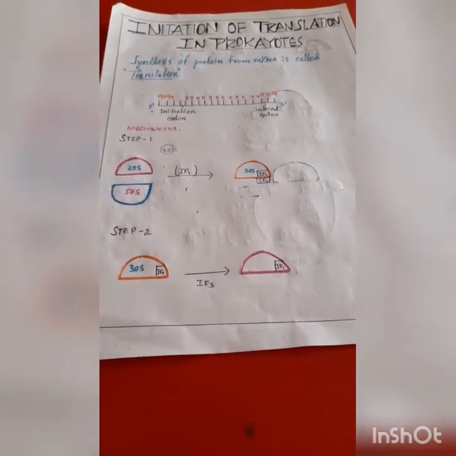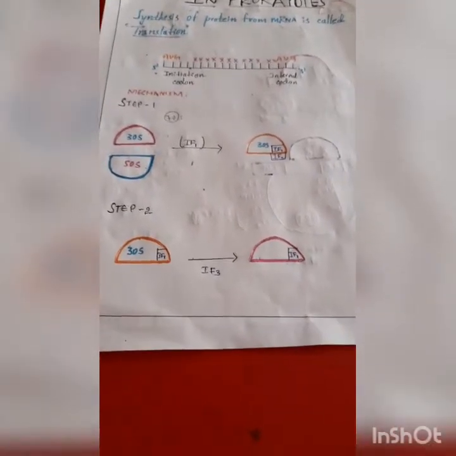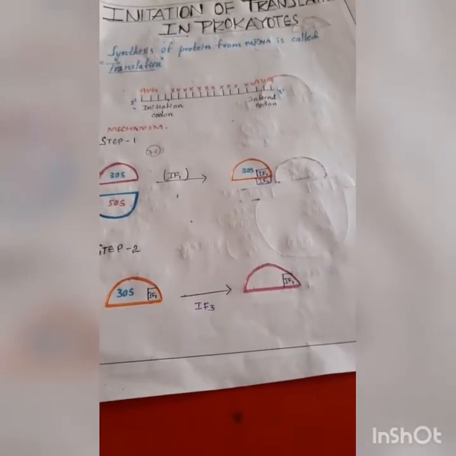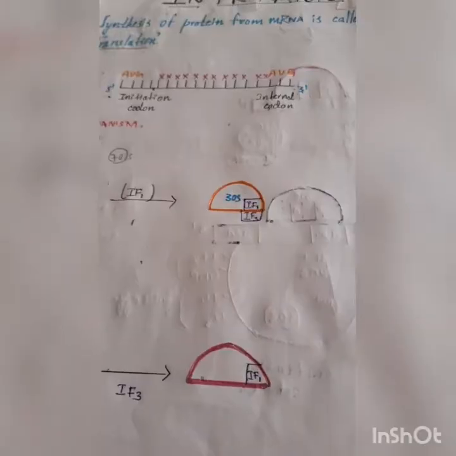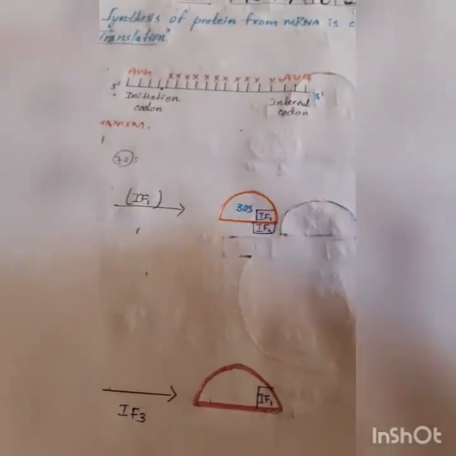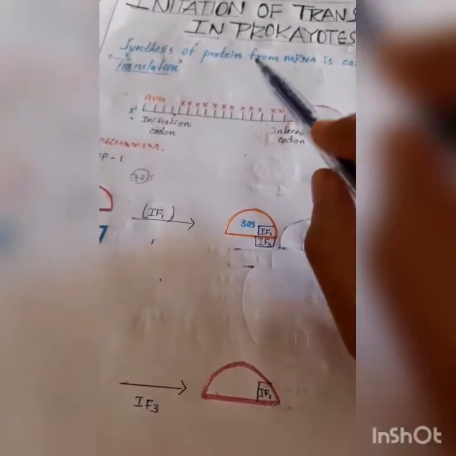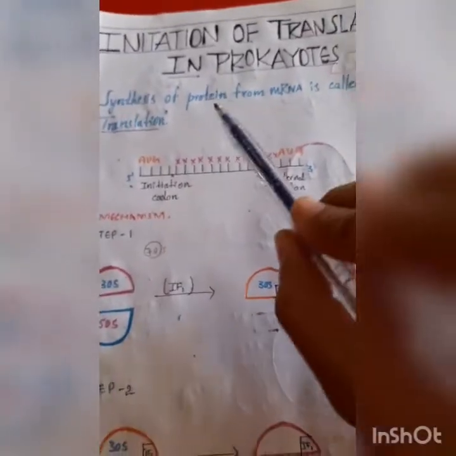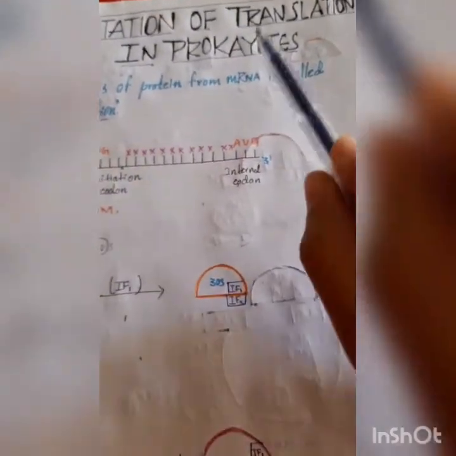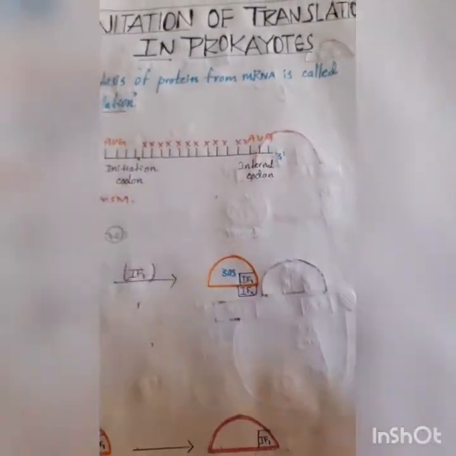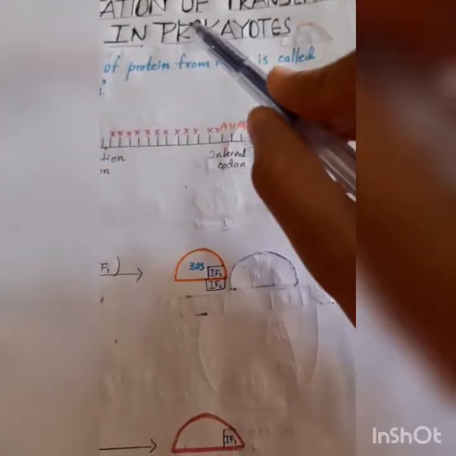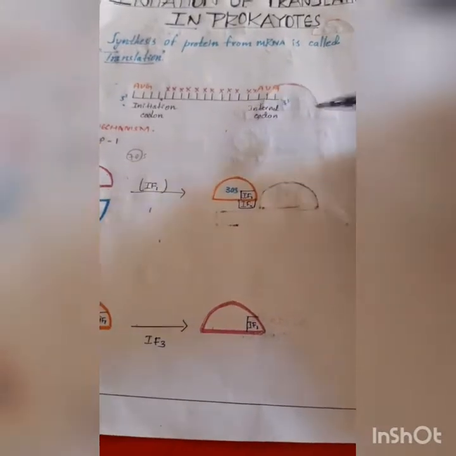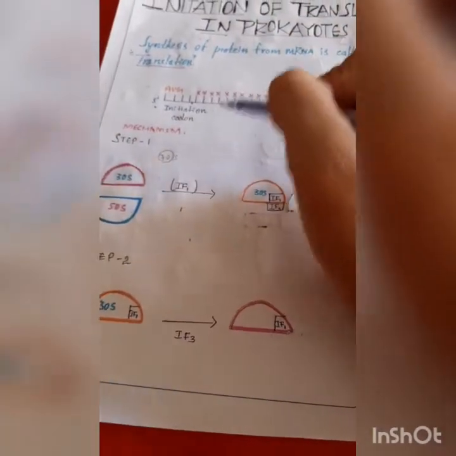Now let's discuss translation in prokaryotes. What is translation? Translation is nothing but the synthesis of protein from mRNA. Here, in both prokaryotes and eukaryotes, the steps in the initiation of translation are association of initiator methionine tRNA with a small ribosomal subunit. The complex binds to the mRNA at the 5' cap and then scans for the AUG start codon. Here, 3' is the termination codon and 5' is the initiation codon.